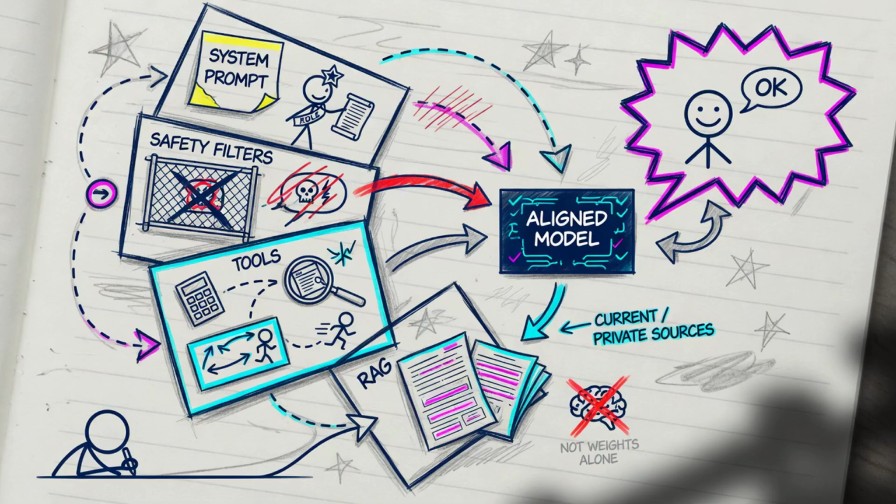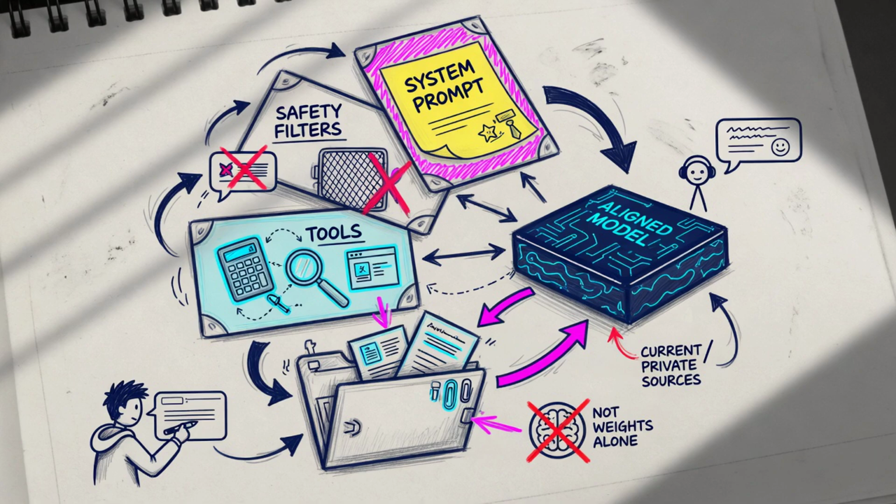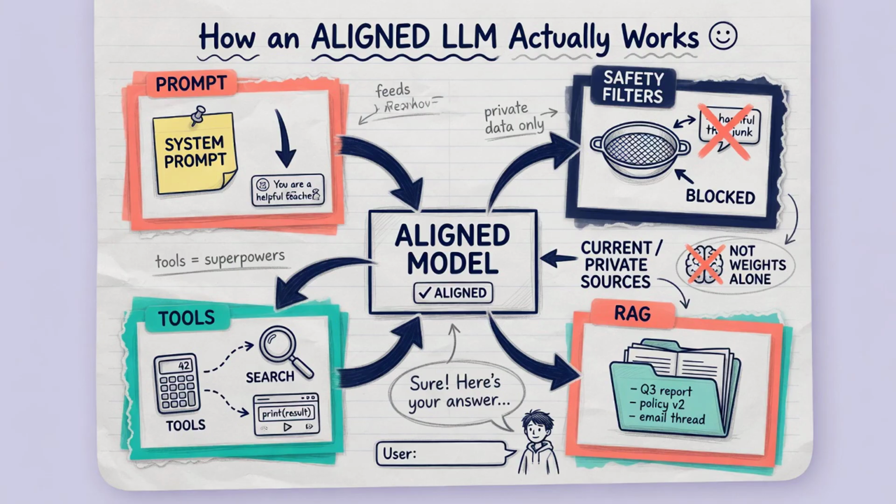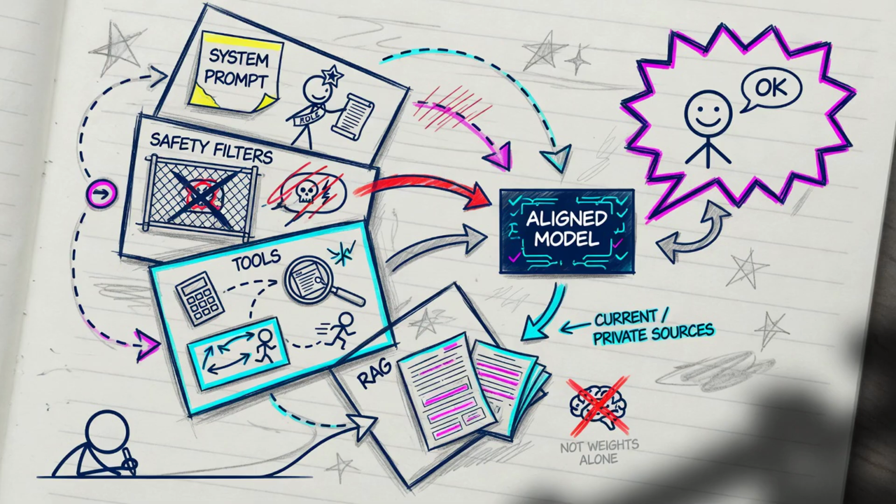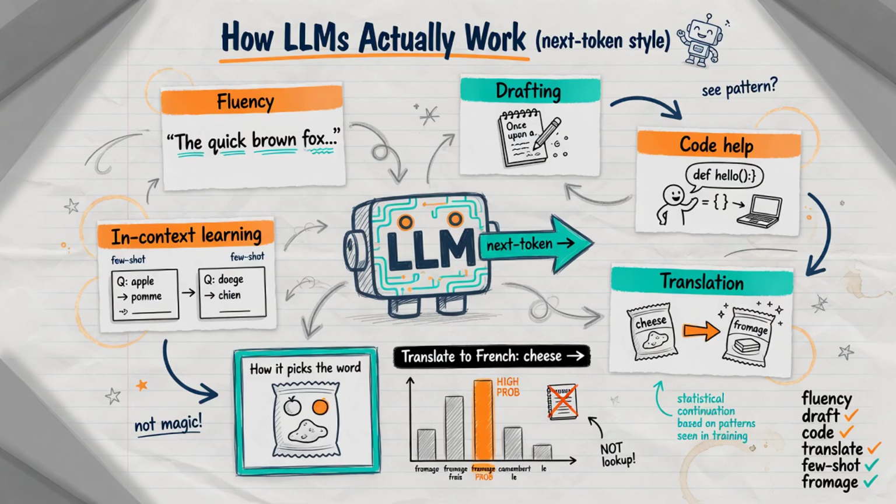Chat products wrap that aligned model in extra layers. A system prompt sets the role. Safety filters block some outputs. Tools let the model call a calculator, search, or code runner instead of guessing. Retrieval Augmented Generation, or RAG, stuffs retrieved documents into the prompt so answers can rest on current or private sources, not only on weights memorized at training time.